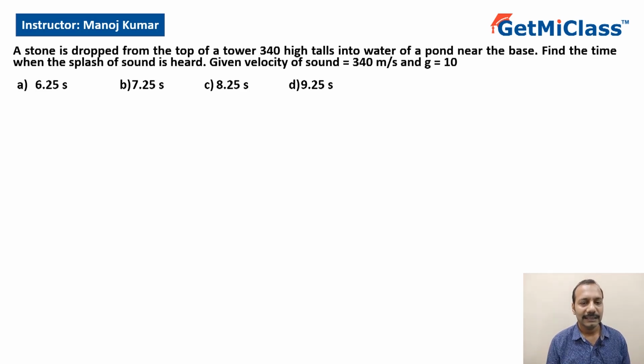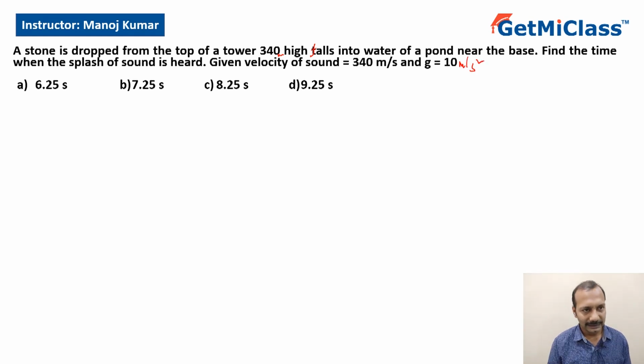This question says a stone is dropped from the top of a tower 340 meters high, falls into water of a pond near the base. Find the time when the splash of the sound is heard. Given velocity of sound is 340 meter per second and g is 10 meter per second square.